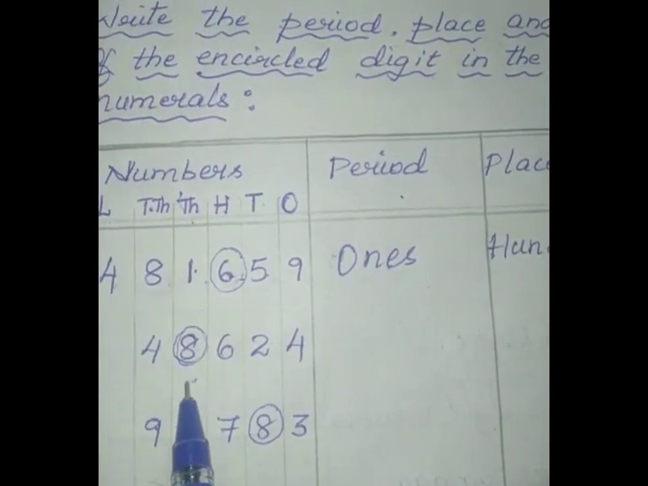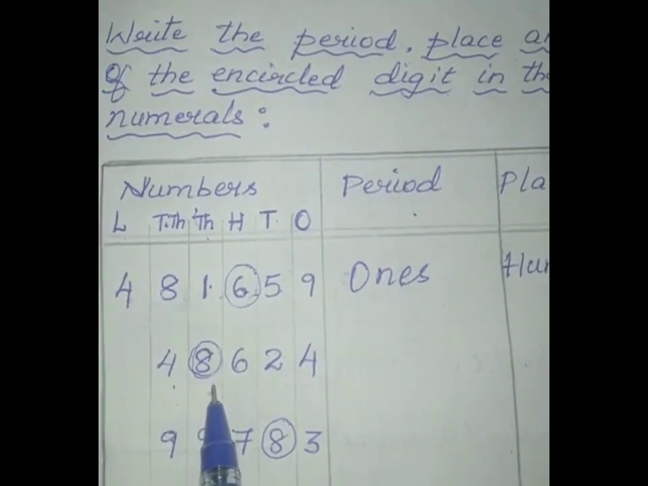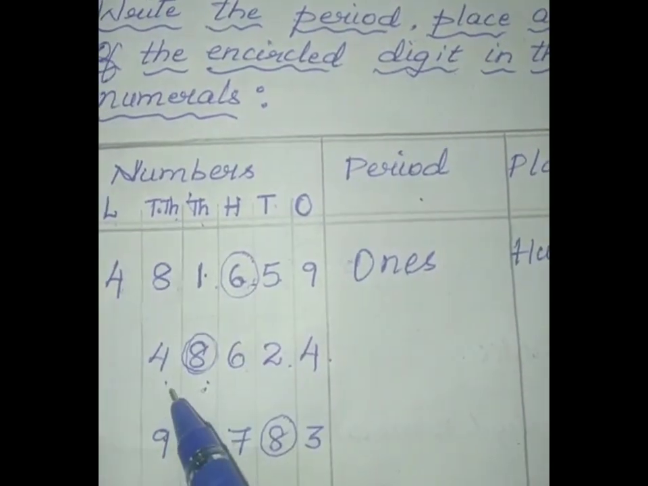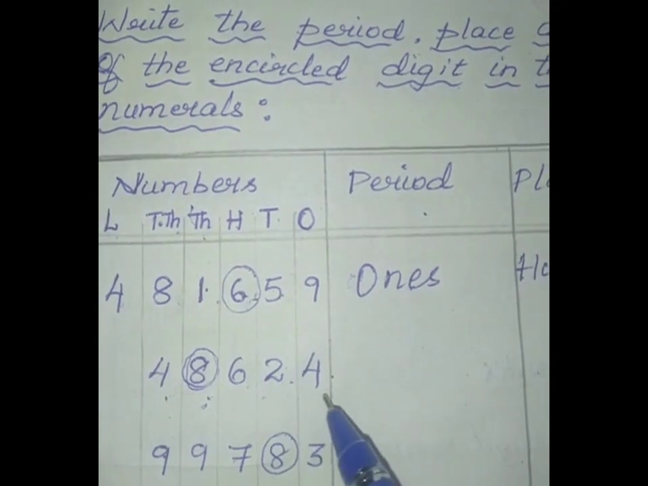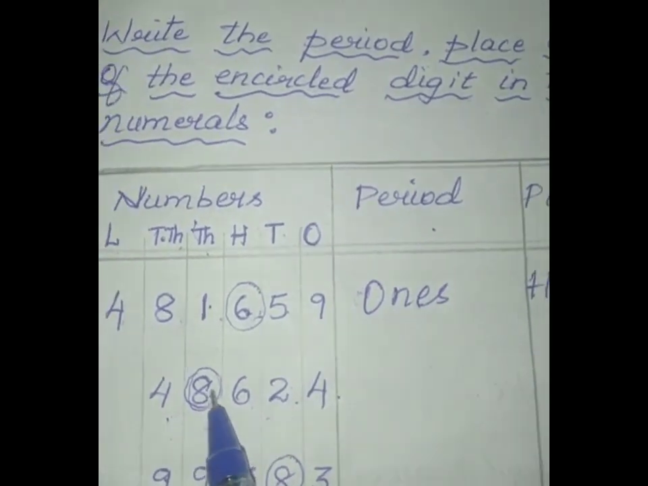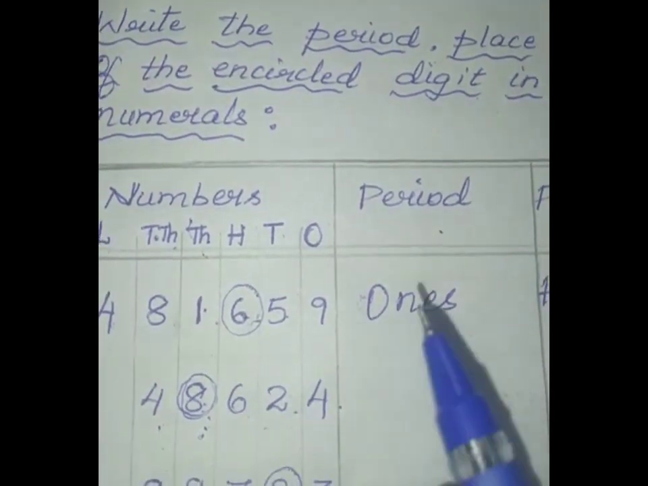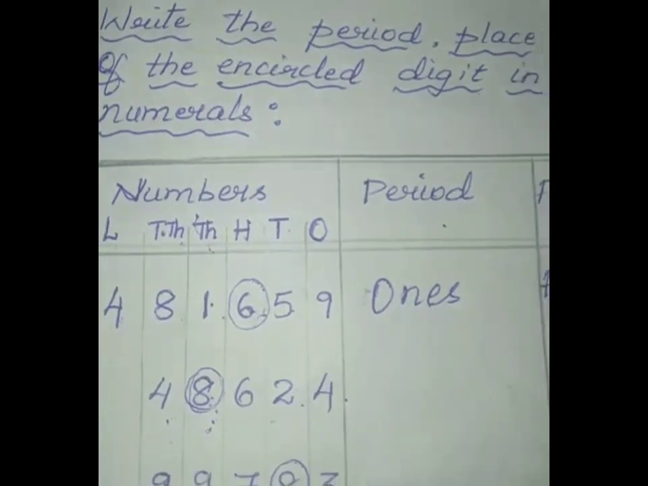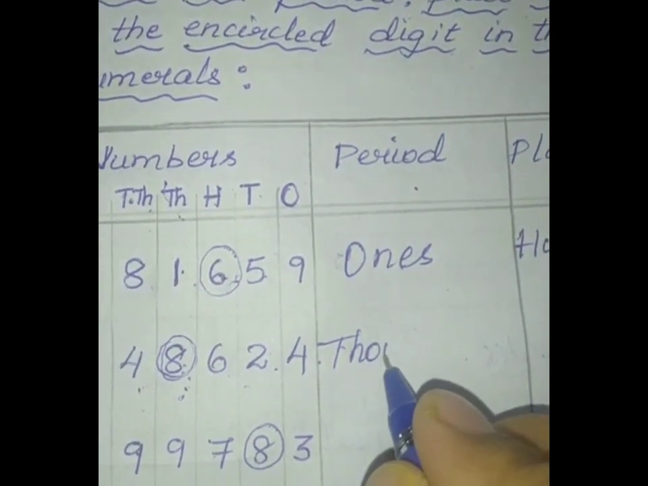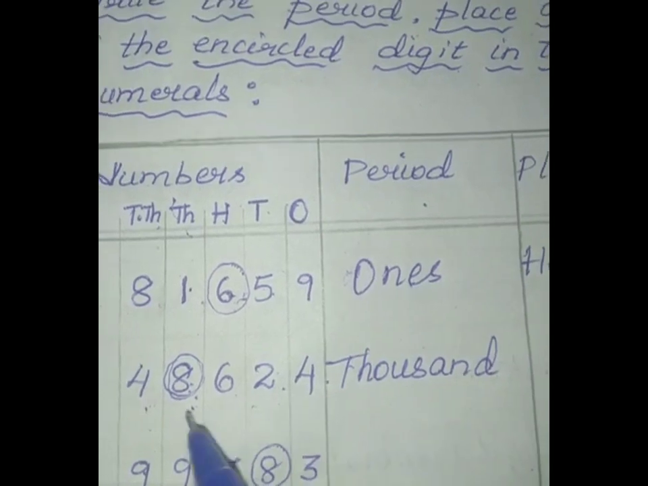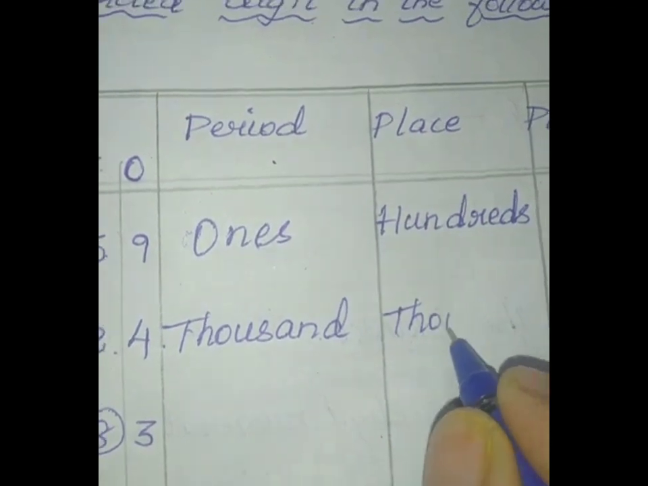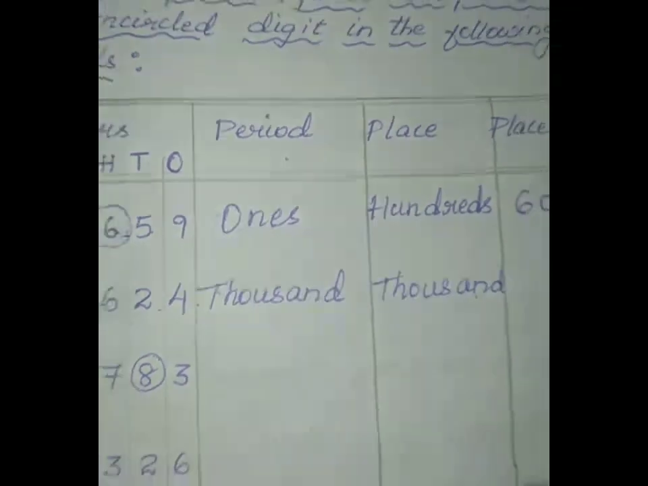The next number we get is 48,624. 4 is in 10,000 place. Then how will you read it, children? 48,624. So now you have to write the period of 8. 8 is in thousands place. So which period do we get? Yes, thousands period. 1,000 and 10,000 come in thousands period. So we write it as thousands period. And 8 is in which place, children? Yes, again it is the thousands place.